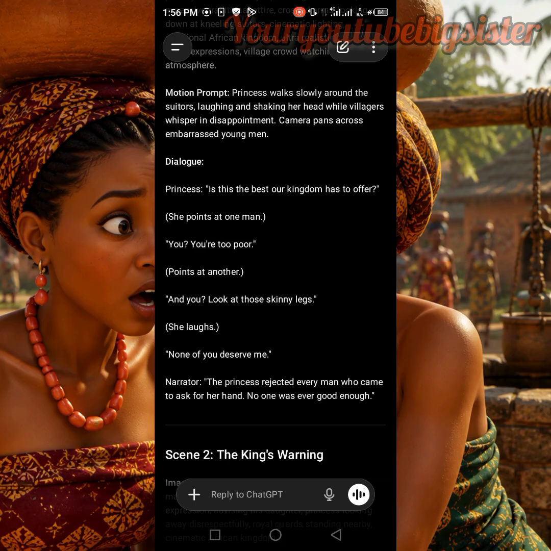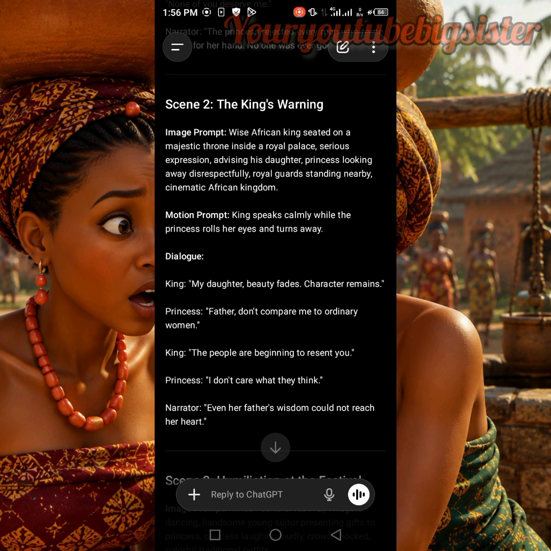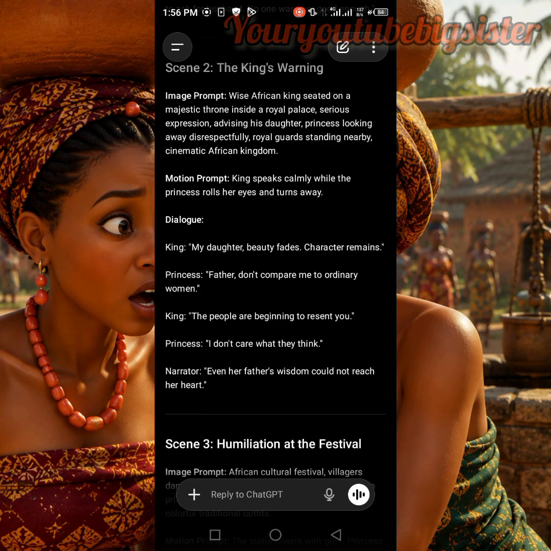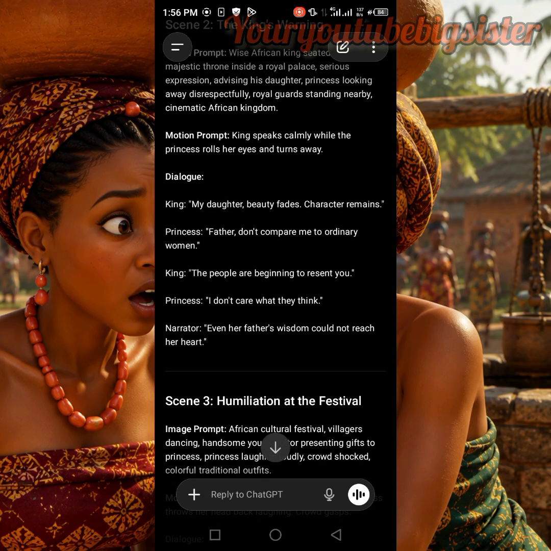Can you see that? So for the second dialogue, it was when the king was warning her, telling her that she's being rude and arrogant. So this is the dialogue. The king says, "My daughter, beauty fades, character remains." The princess says, "Father, don't compare me to ordinary women." The king says the people are beginning to resent you. She now says, "I don't care what they think."